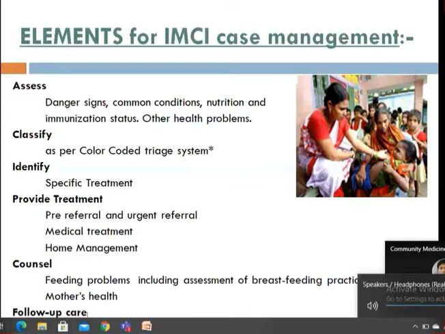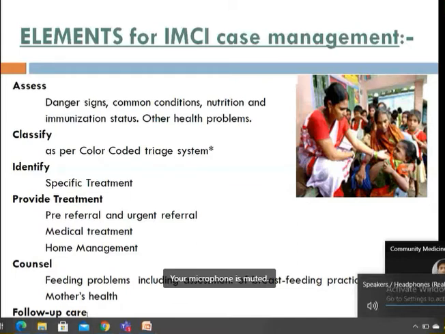That is, give one dose of antibiotic or paracetamol, okay, like that. Then medical, if you can manage, then you have to give the proper management, medical treatment. Then, if you have to admit that child at the health center, health post, then you have to admit and treat. But if the child is having mild symptoms only, then you can give prescribed drugs and send them and ask them to follow up after certain days. Okay, that is for home management.